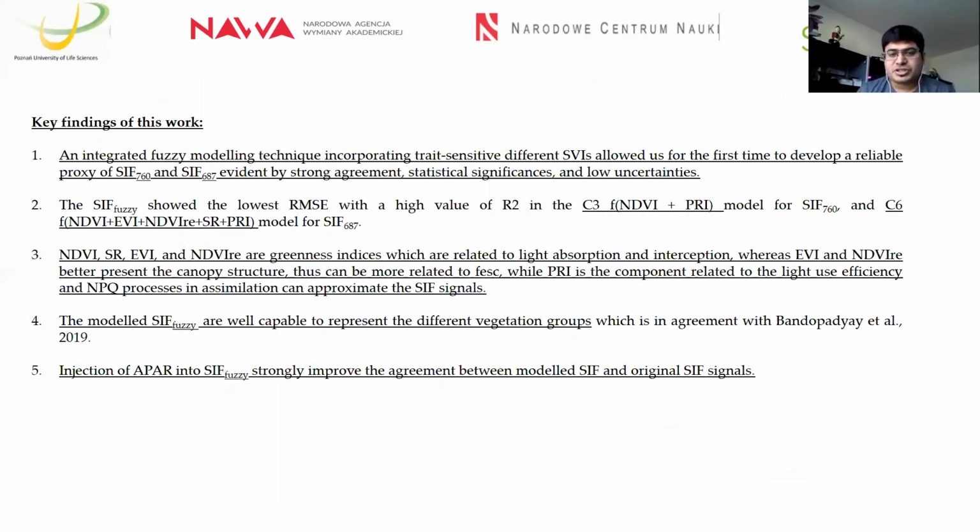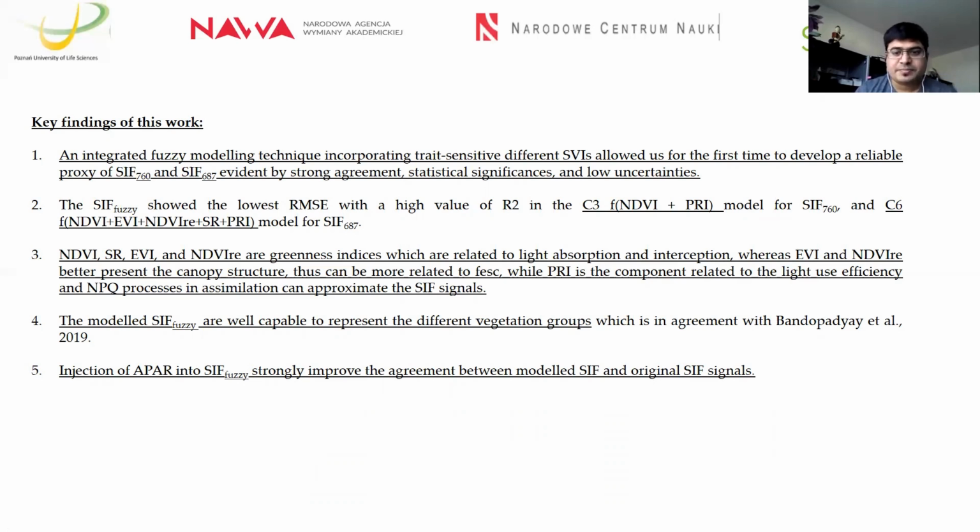The relations are also significant and have low uncertainties. Based on the R square and low RMSE values, we figured out that combination C3, NDVI and PRI, is working perfectly for the 760 SIF fuzzy model, and for 687, the C6 combination with all the different indices has worked perfectly.